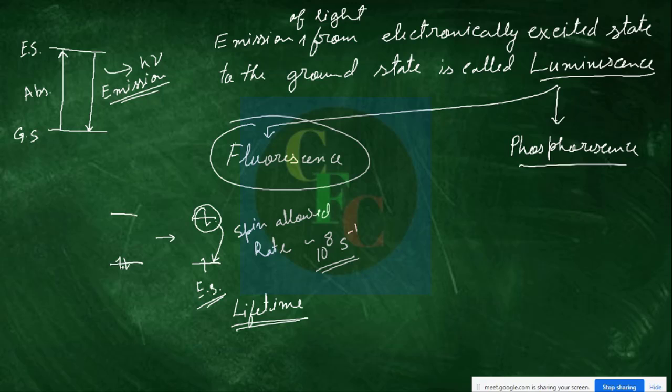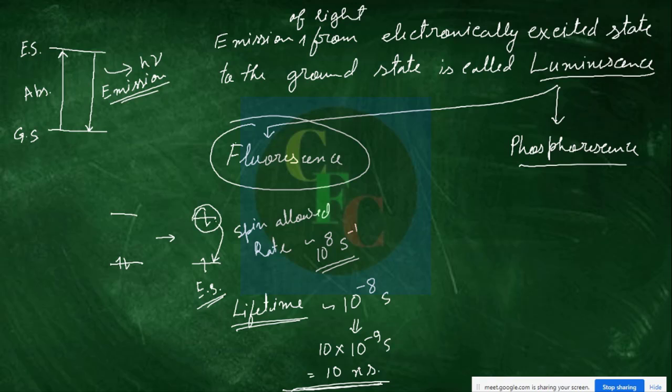The total time taken may be considered as the lifetime. So it is nearly the reciprocal of the rate, so it will be 10 to the power minus 8 seconds. You can write that as 10 into 10 to the power minus 9 seconds, so that is 10 nanoseconds. So fluorescence lifetimes are in general in the range of 10 nanoseconds.